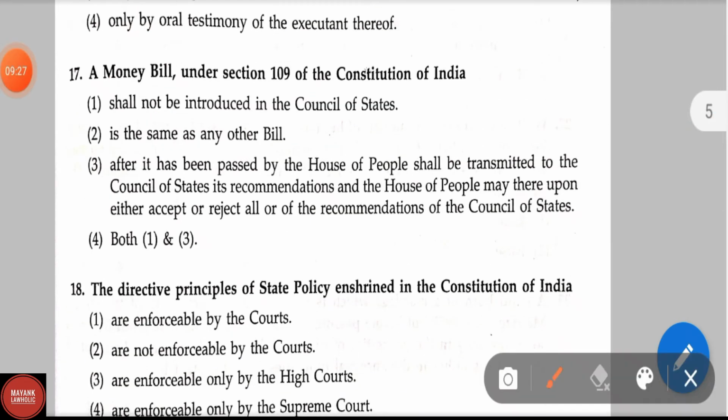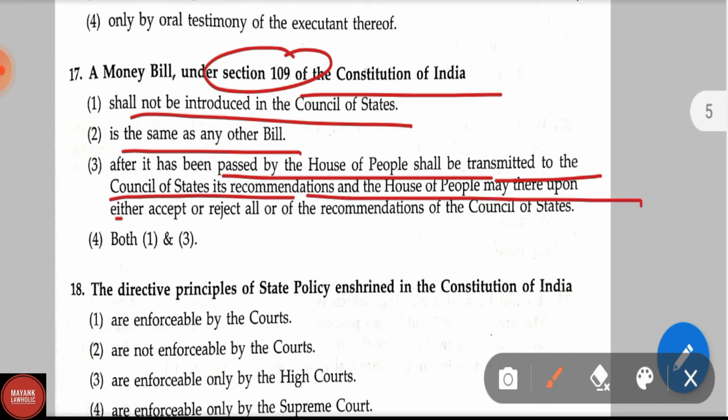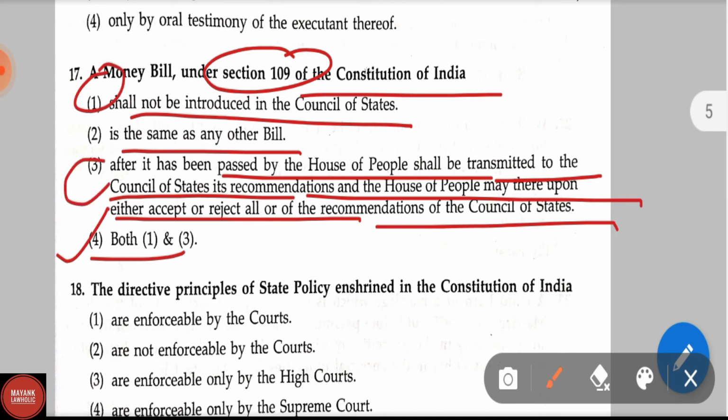Question number 17. A money bill under section 109 of the Constitution of India shall not be introduced in the Council of States, is the same as any other bill after it has been passed by the House of People, shall be transmitted to the Council of State, its recommendation, and House of People may thereupon either accept or reject all or any of the recommendations of the Council of State. And option 4, both first and third. Correct answer is option 4. First is also correct, third is also correct answer.